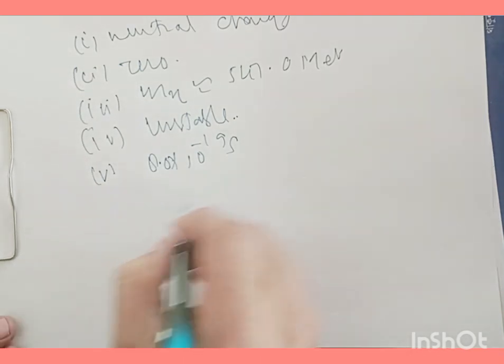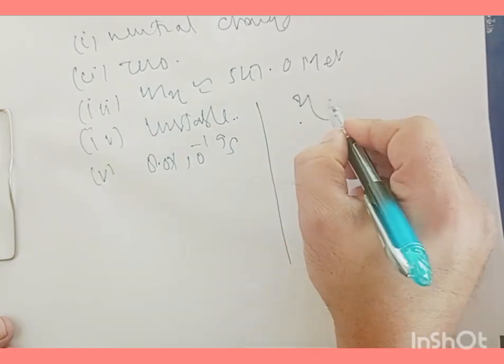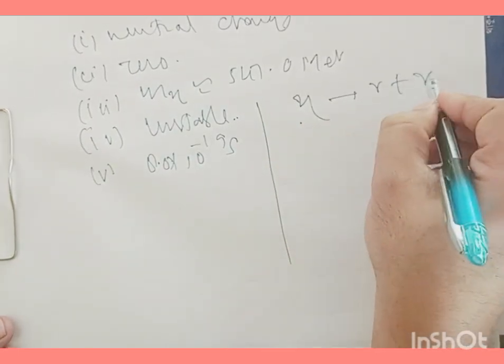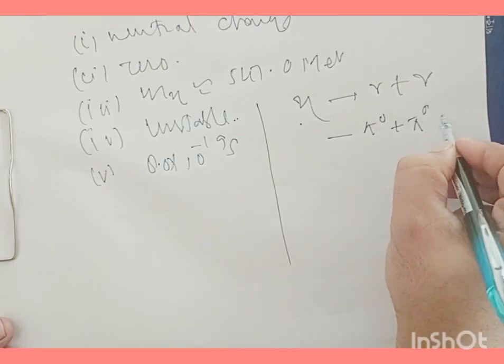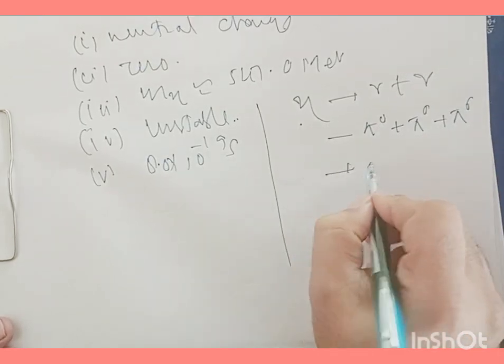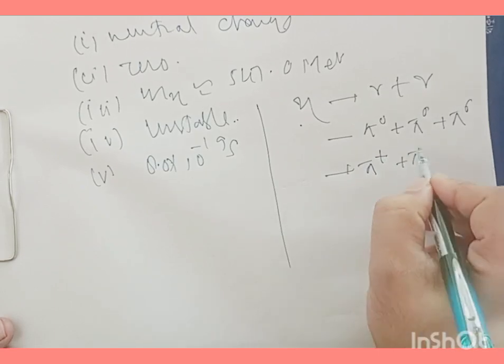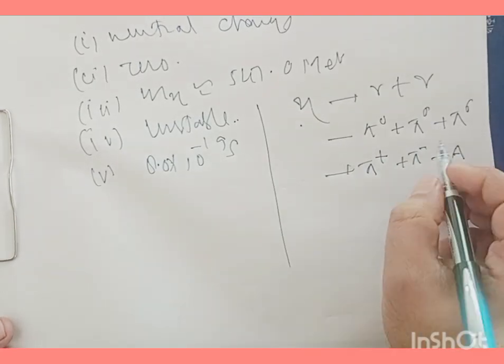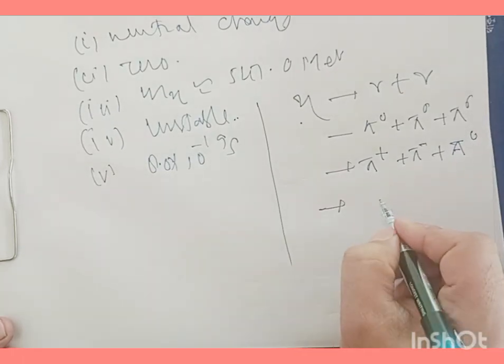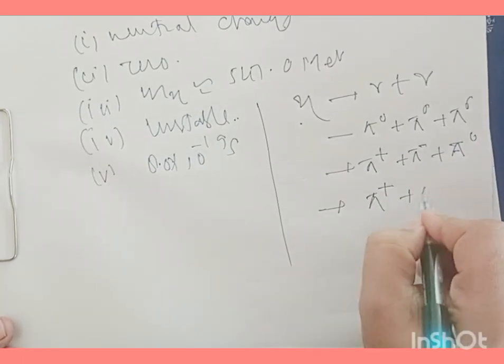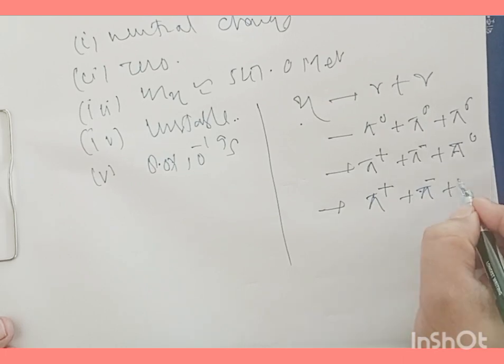The possible modes of decay for these eta mesons can be written down here. We have eta can decay into gamma gamma, or pi neutral plus pi neutral plus pi neutral, and we'll have pi plus, pi minus and pi neutral. So from here we will have pi plus and pi negative and a gamma ray photon.